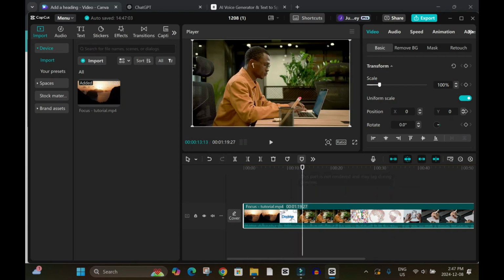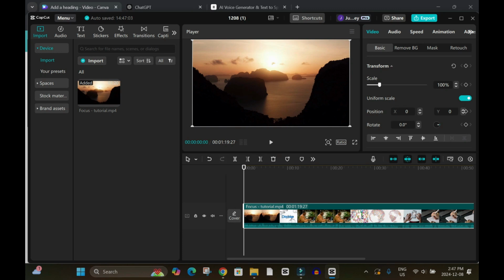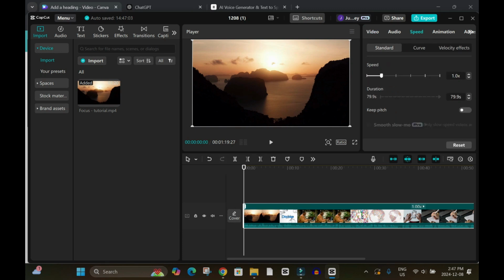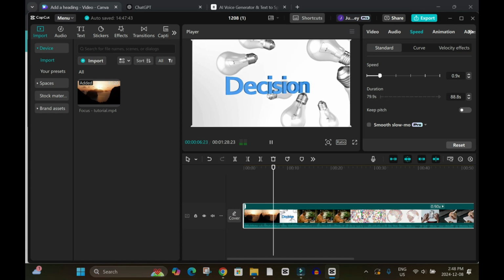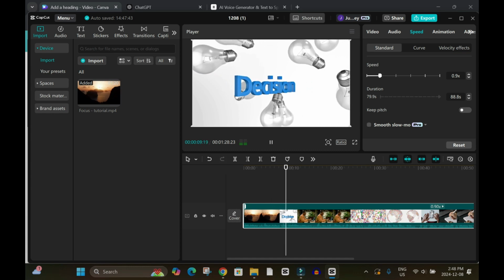I'll try and reduce the speed a bit. Even though it's going to reduce the quality of the audio, click on speed, and instead of 1.0, reduce to 0.9. And let's see, this is for the entire audio. Now it has increased the audio length a bit. Let's try it. The key to starting a successful faceless YouTube channel is to focus. Every great success story begins with one powerful decision to focus.